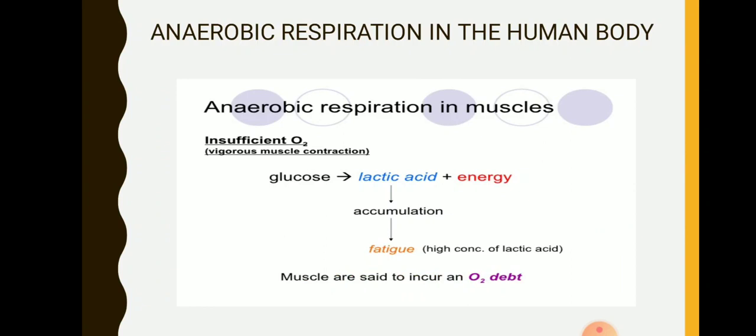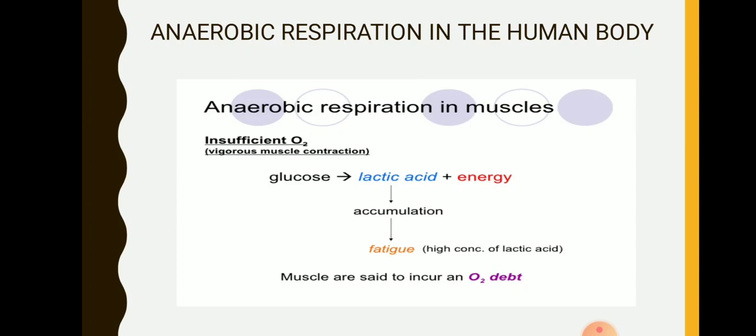The oxygen shortage makes them switch to the absence of oxygen, and anaerobic respiration starts. So instead of reacting with oxygen, the glucose breaks down partially, and lactic acid is released in your muscles, and therefore your muscles start paining. You have cramps in your muscle when there is a shortage of oxygen.